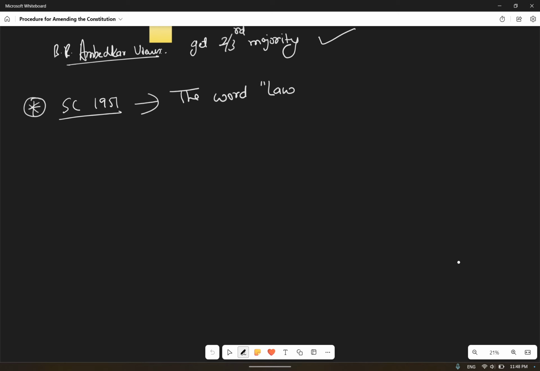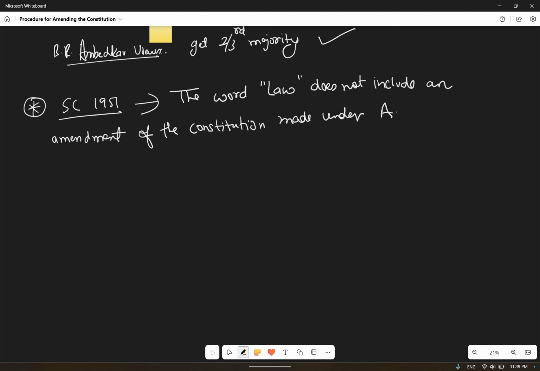law does not include an amendment of the constitution made under Article 368. As I told you initially in the previous lecture, whenever we are going to amend the constitution, it can be done in three ways. Amendment is actually done in three ways.